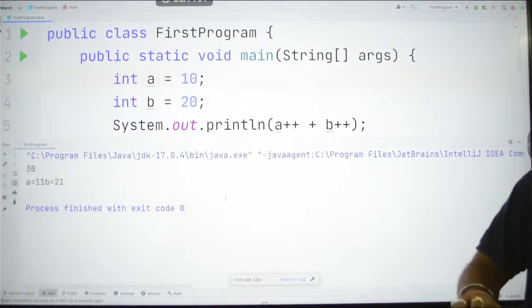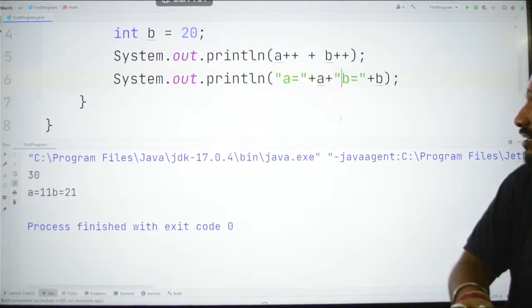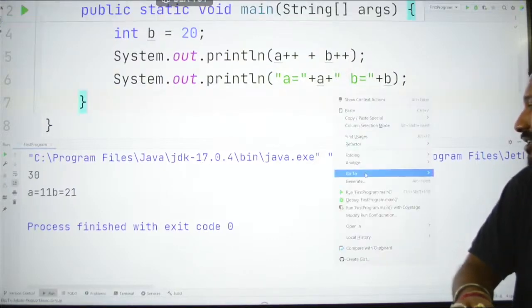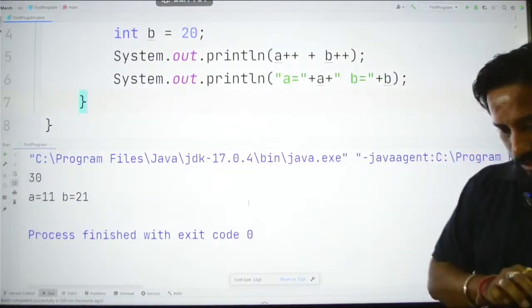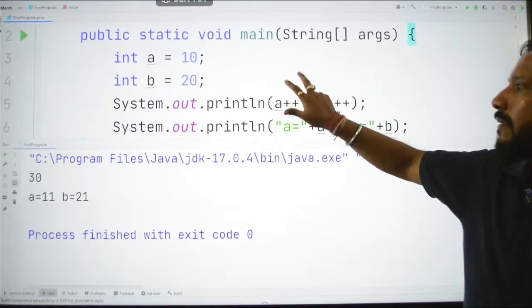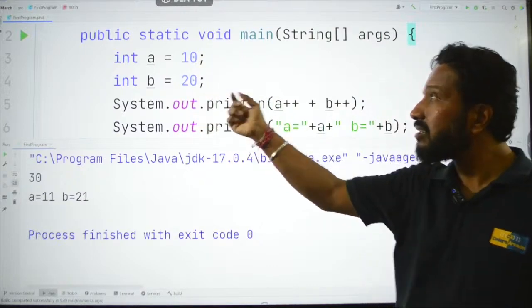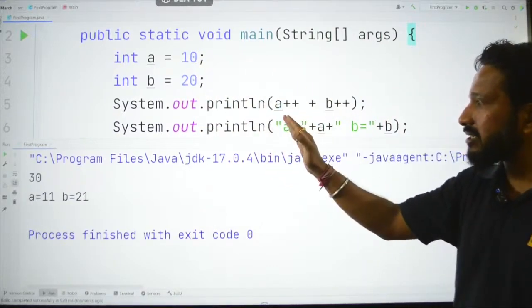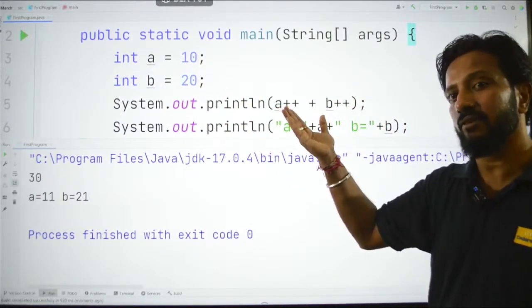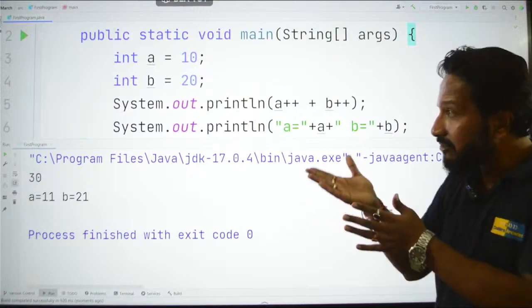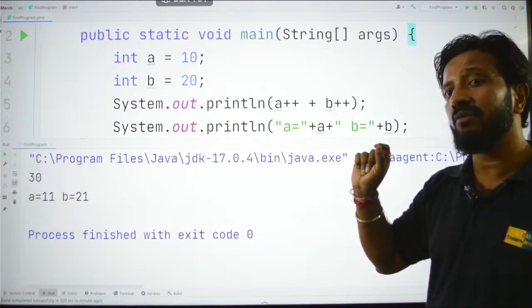Now we'll see the magic and try to understand this. See guys, as I told you, let me give a space here also. Yes. Let me run this now. Now you can see in the first line, the current values which are 10 and 20 have been taken from the variable and they have been added together, and we got the answer as 10 plus 20 equal to 30. Okay. This is in the postfix method. And after that, in the memory, the values of a and b have been updated to 11 and 21. Make sense? Please, this is a very important thing to understand.